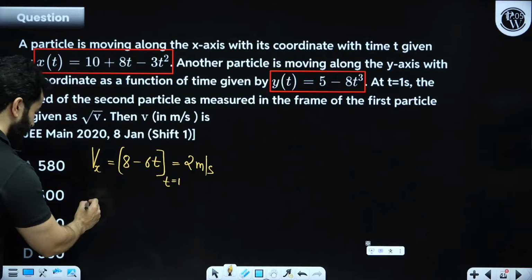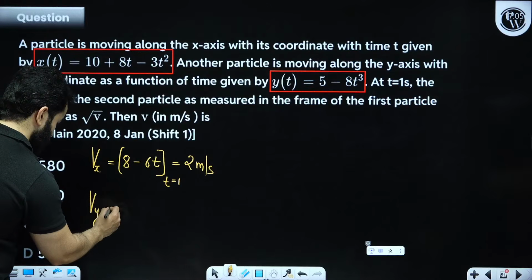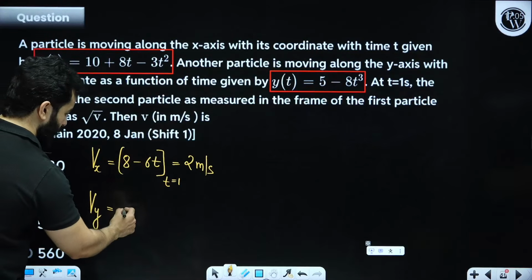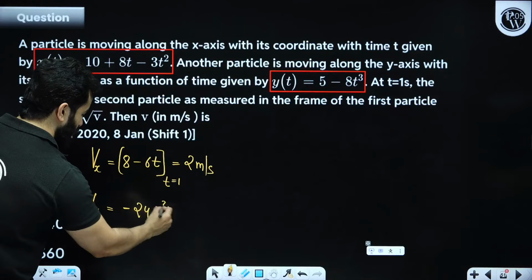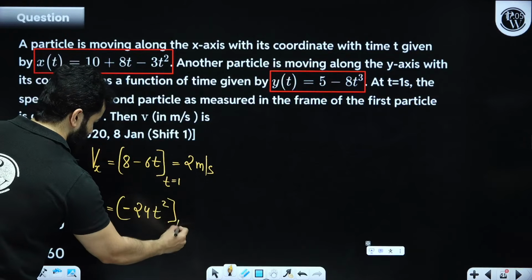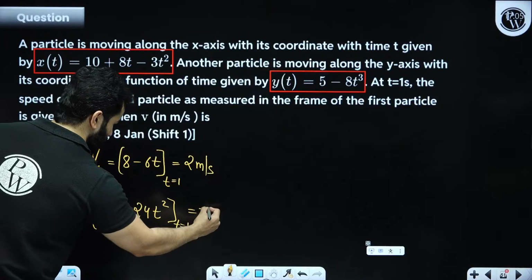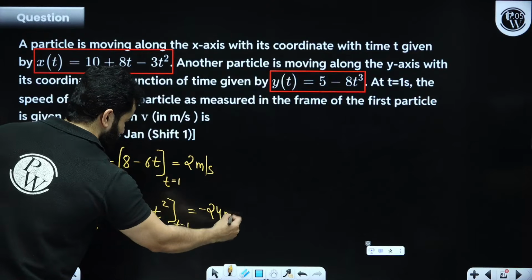And Vy will become minus 24 t square. So at t equals 1, this will become minus 24 meters per second.